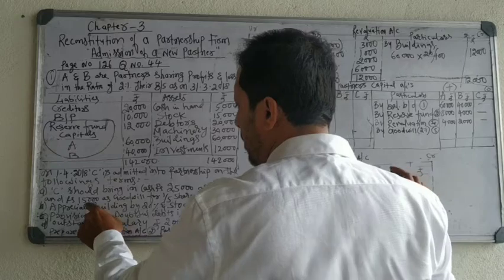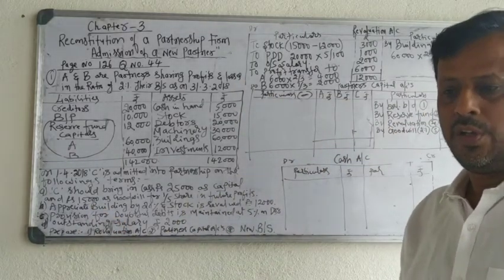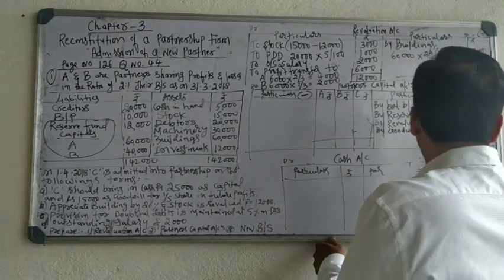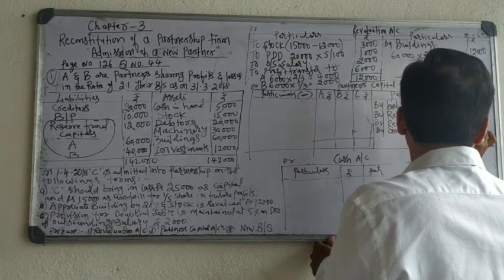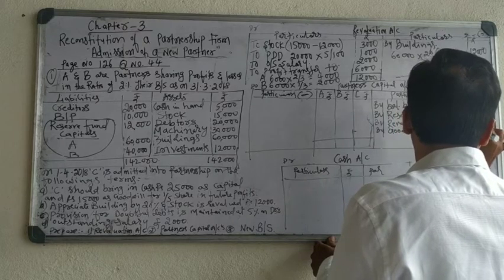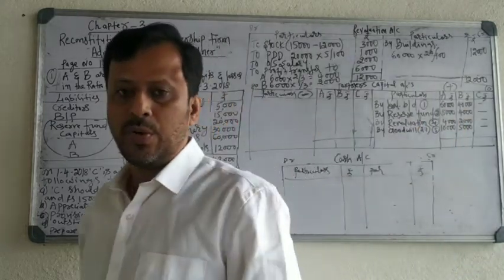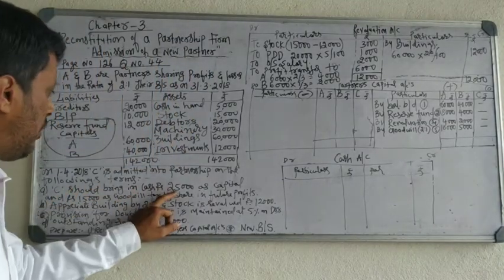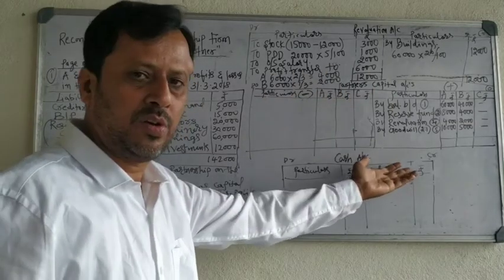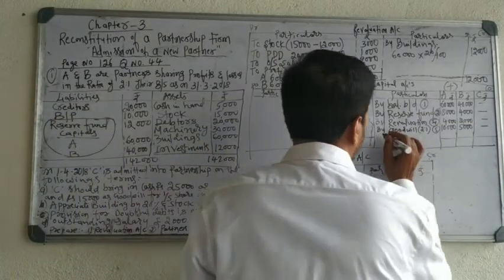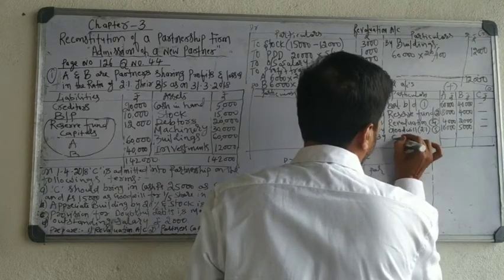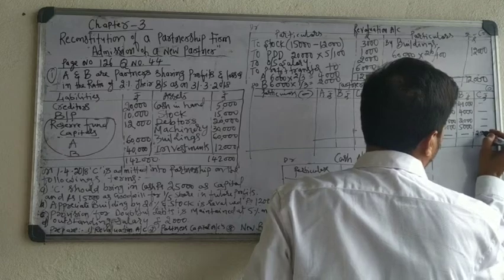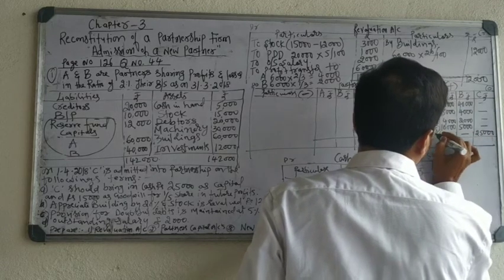Total 15,000. If you divide 15,000 in 2:1 ratio, 15,000 into 2 by 3, 15,000 into 1 by 3. A will get 10,000. B will get 5,000. Only two old partners. Okay. Last entry, capital of the new partner. The new partner brings 25,000 rupees capital. Add to his account means record on the credit side, by cash. Don't read here, record here: 25,000. This is the sixth entry.